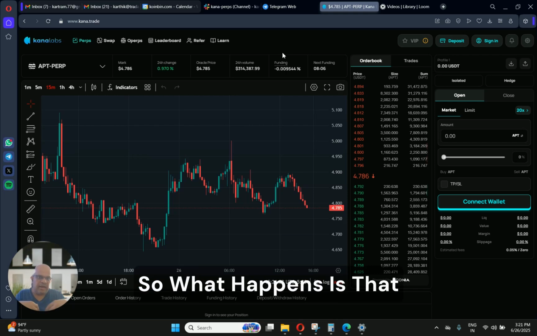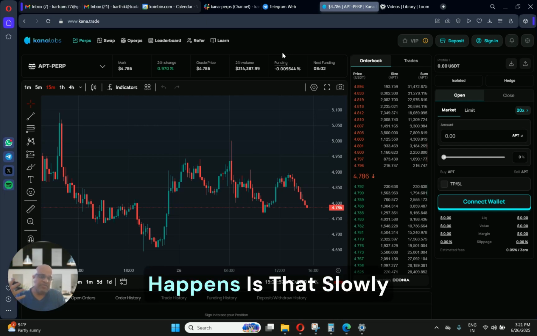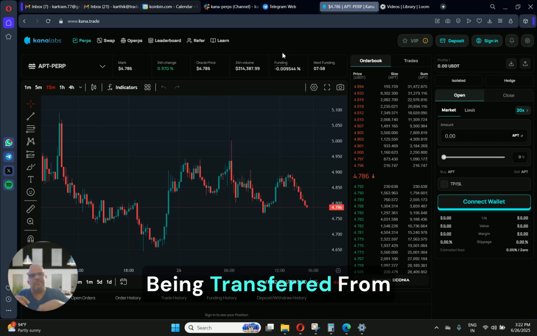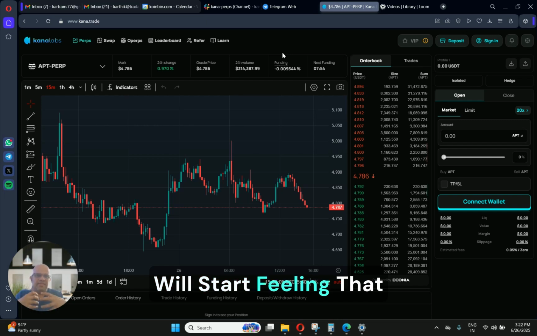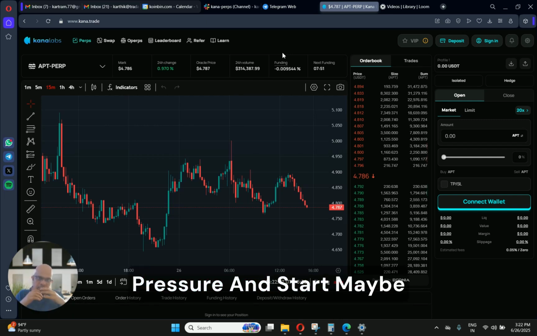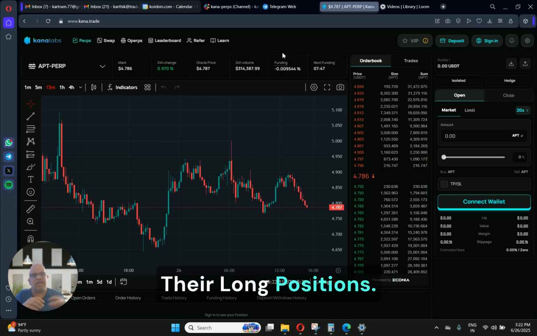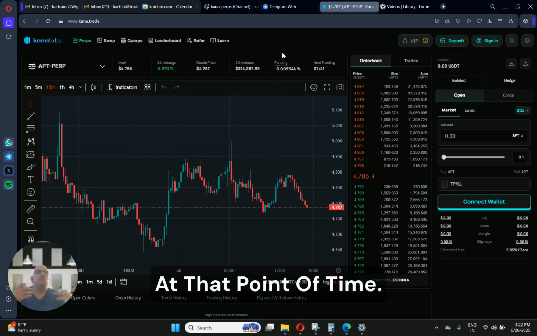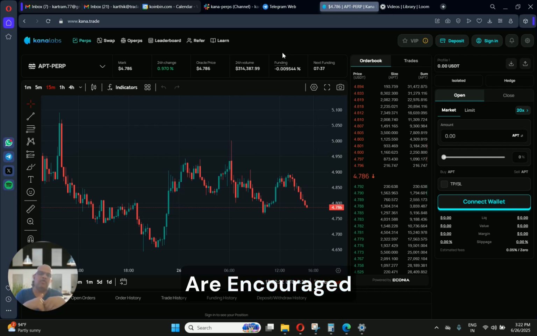Psychologically it affects traders. Slowly, over a period of time, as more and more funds are transferred from the longs to the shorts, those who are long will start feeling that pressure and start maybe moving to the short side, or probably just closing their long positions. It will also help to balance the market because the shorts are getting paid at that point of time. So it is a good thing for them, and more and more people are encouraged to hold shorts.